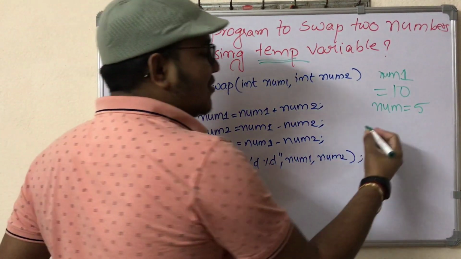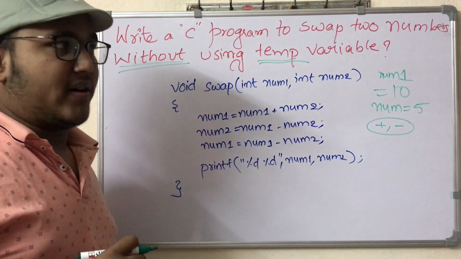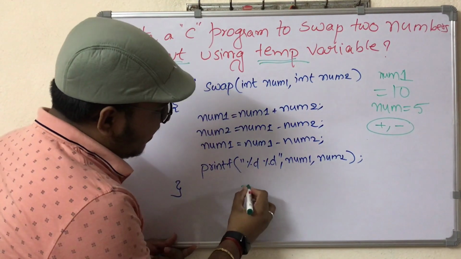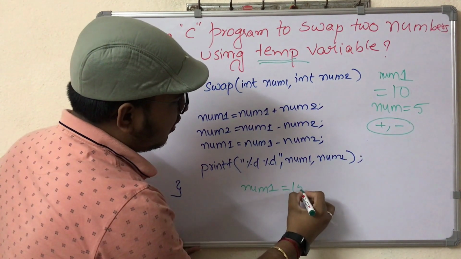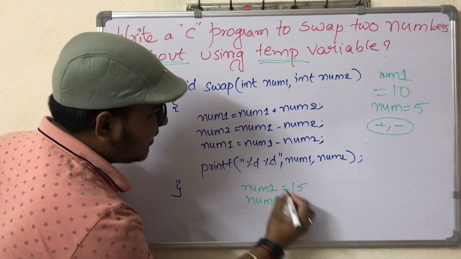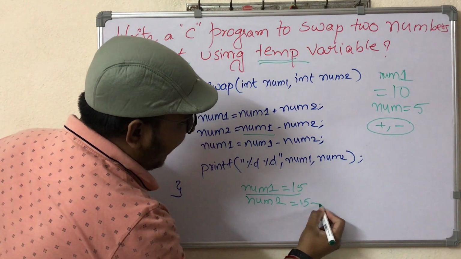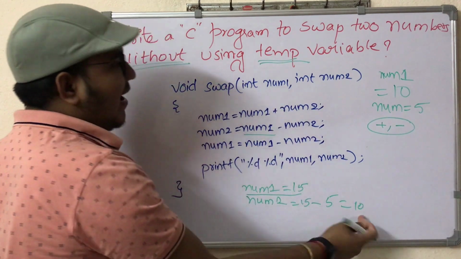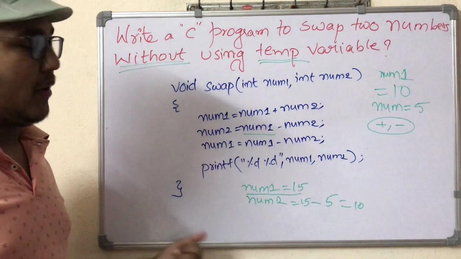What I am going to use is the plus and minus operators to swap these two numbers. First I am going to add these two numbers and store the result in num1. num1 is equal to num1 plus num2, which is 15. Now I am going to perform num2 equal to num1 minus num2. See, updated num1 is 15 minus num2. The num2 value is 5, which is equal to 10. This is the value of num1. So successfully we have transferred the num1 value to num2.